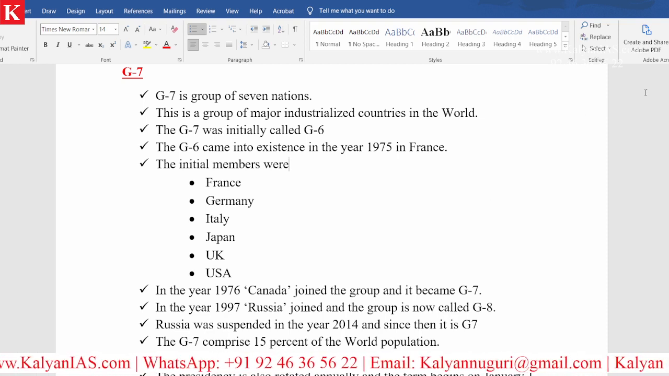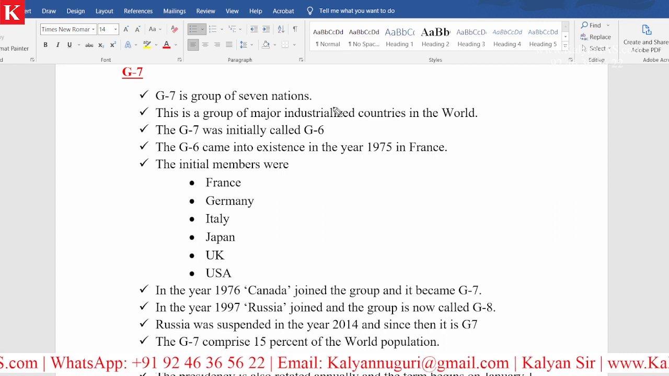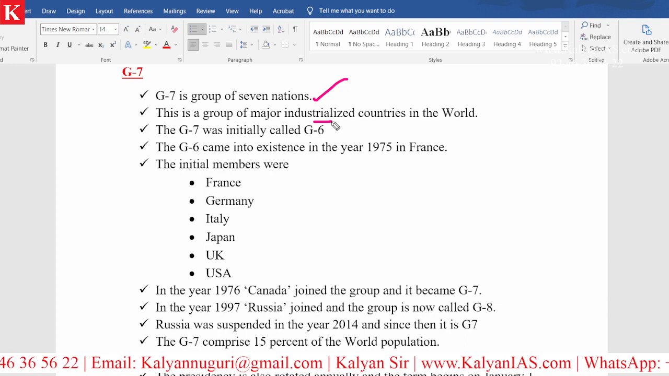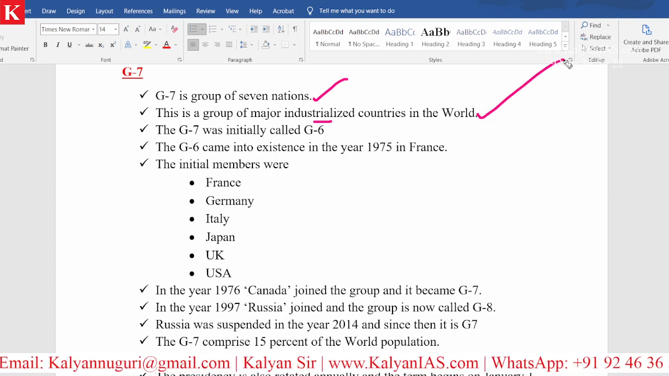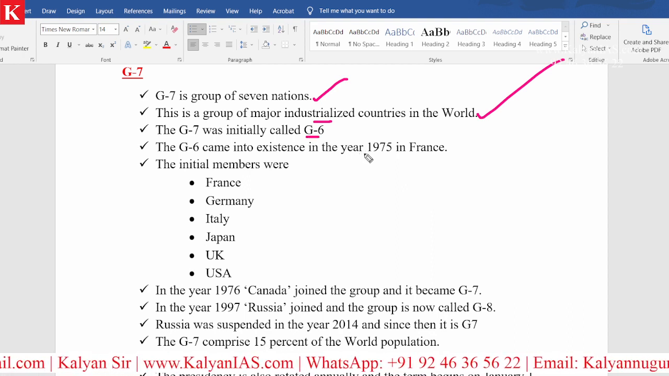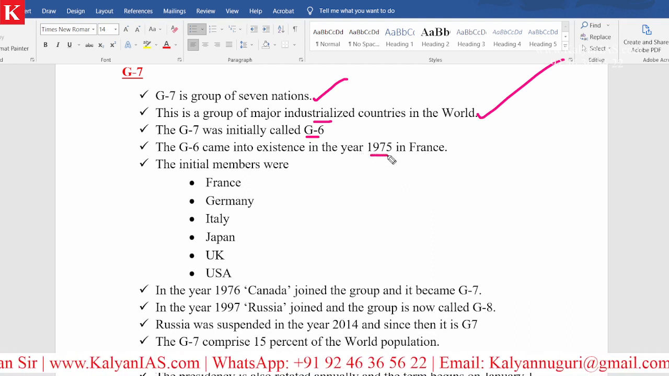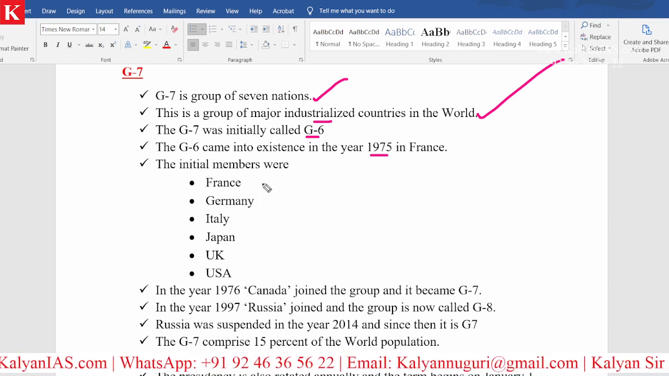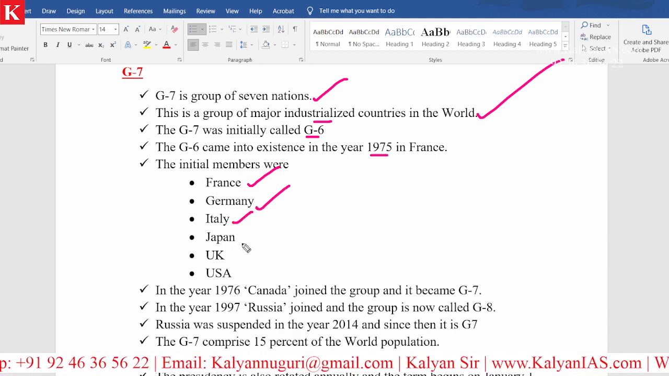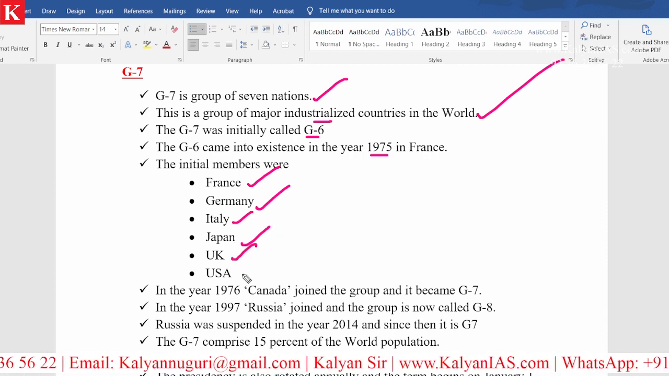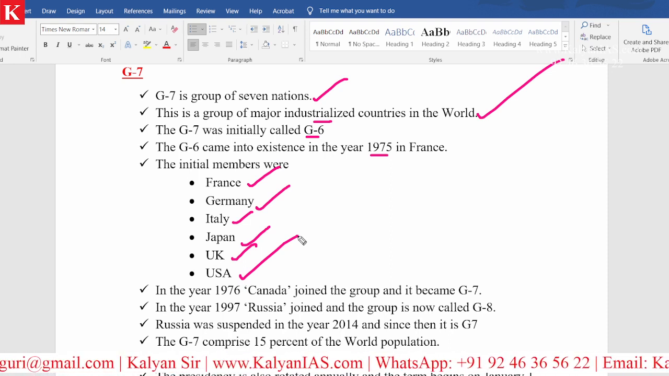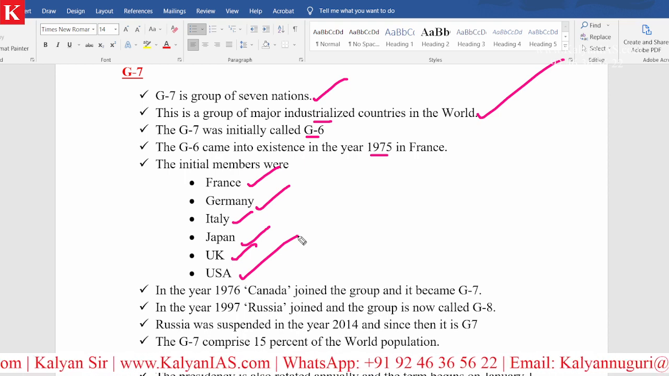G7 stands for Group of Seven Nations. This is a group of major industrialized countries in the world. Originally, it was a G6, and it came into existence in the year 1975. The initial members are France, Germany, Italy, Japan, UK, and USA. Please remember all the names very clearly. So this is the original six.